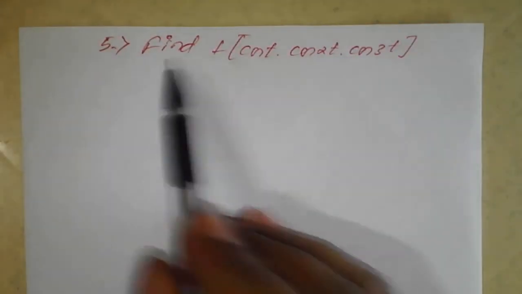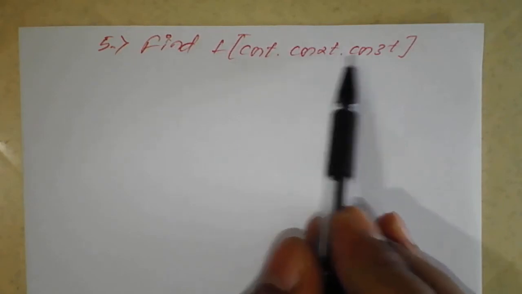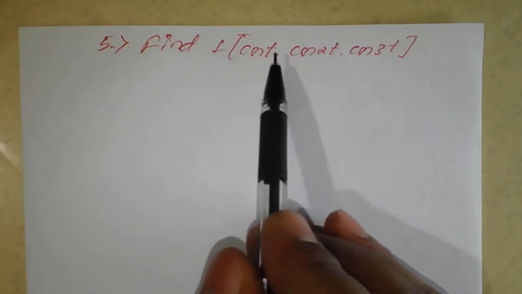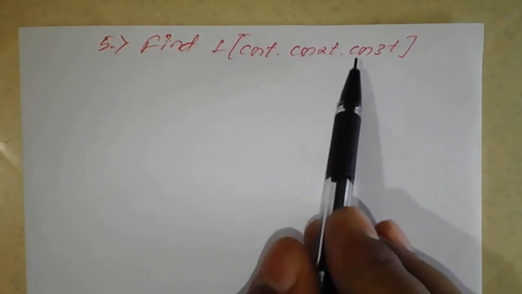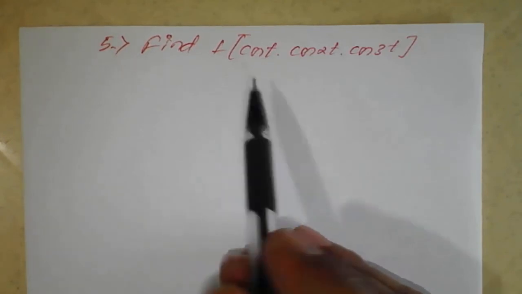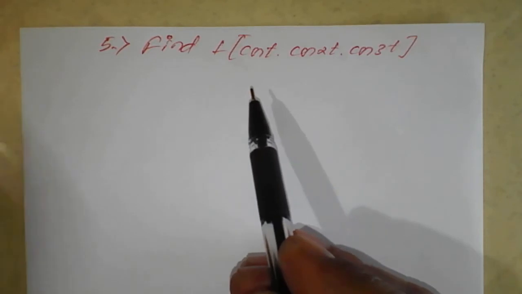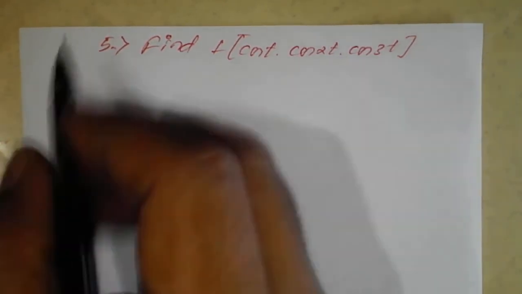So the problem is: find the Laplace transform of cos t into cos 2t into cos 3t. Here multiple of three functions are there: cos t, cos 2t, cos 3t. So we need to simplify this first by using trigonometric formulas. Then we can easily apply the Laplace operator. So, solution.